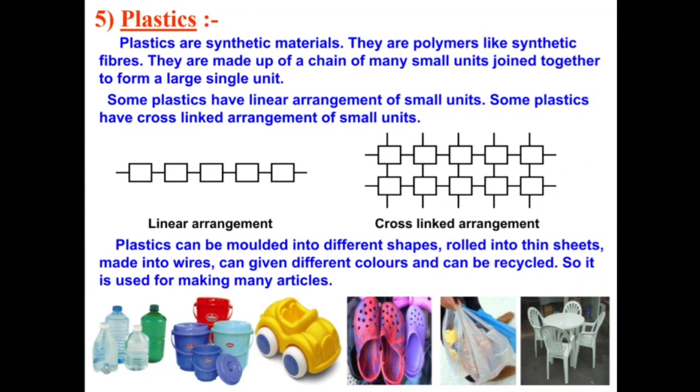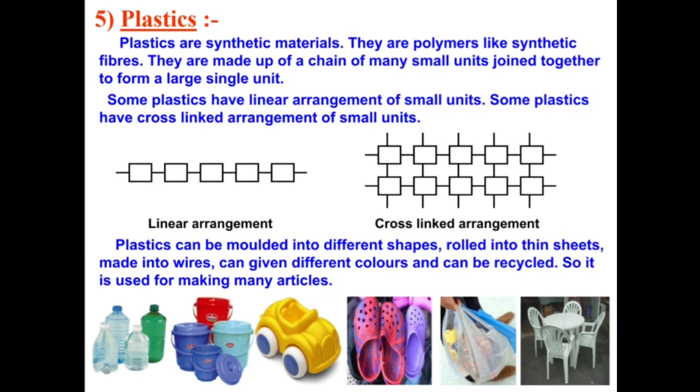Plastics. Plastics are synthetic materials. They are polymers like synthetic fibers. They are made up of a chain of many small units joined together to form a large single unit. Some plastics have linear arrangement of small units. Some plastics have cross-linked arrangement of small units. Linear arrangement and cross-linked arrangement are given below.